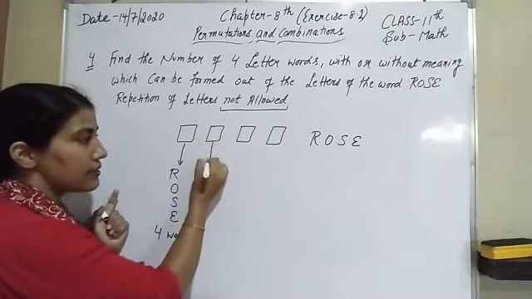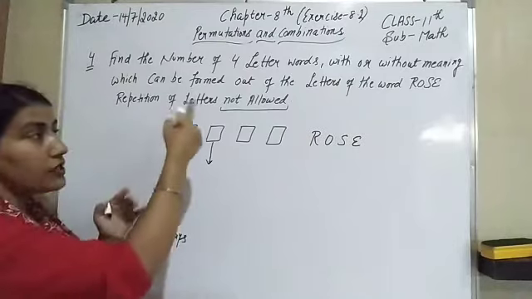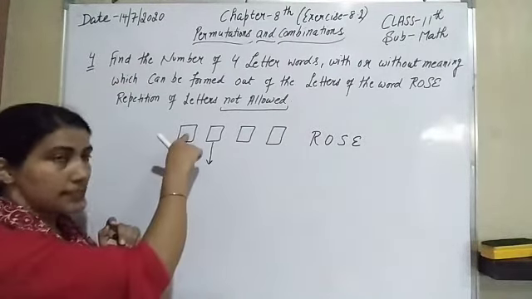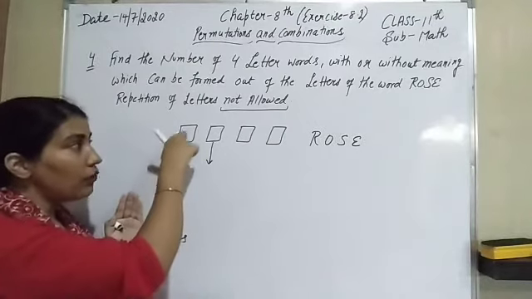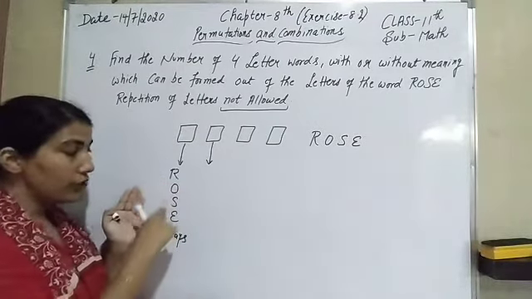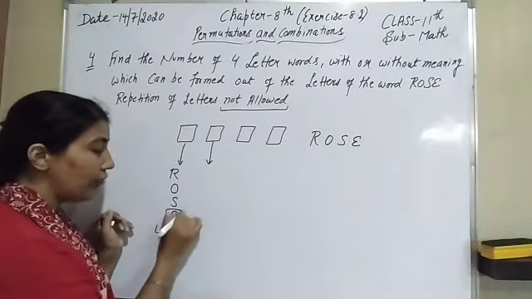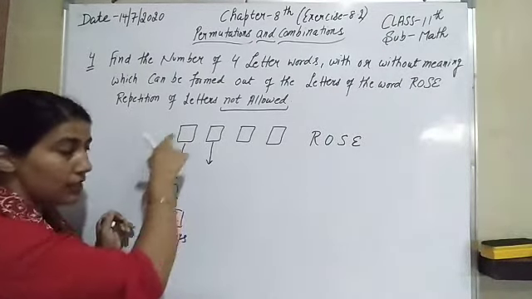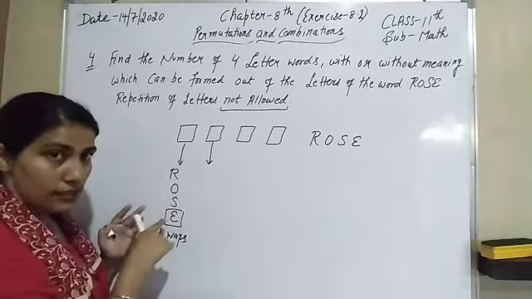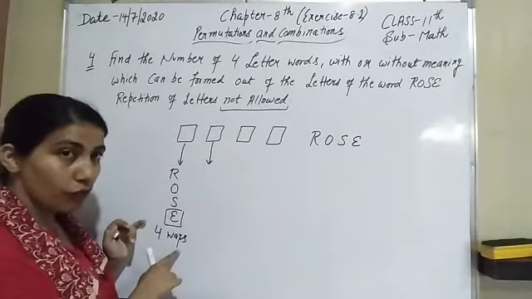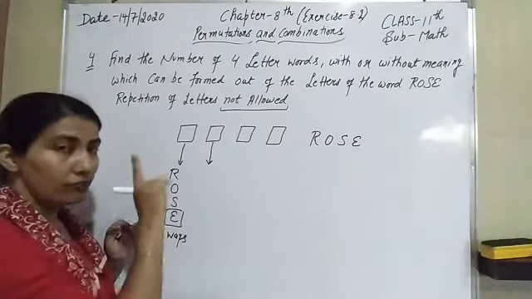Now come to the next one. Repetition is not allowed. No doubt there are 4 choices, but we have to fill only one, and we don't know which letter we will fill here. So let us suppose that we have filled E here.